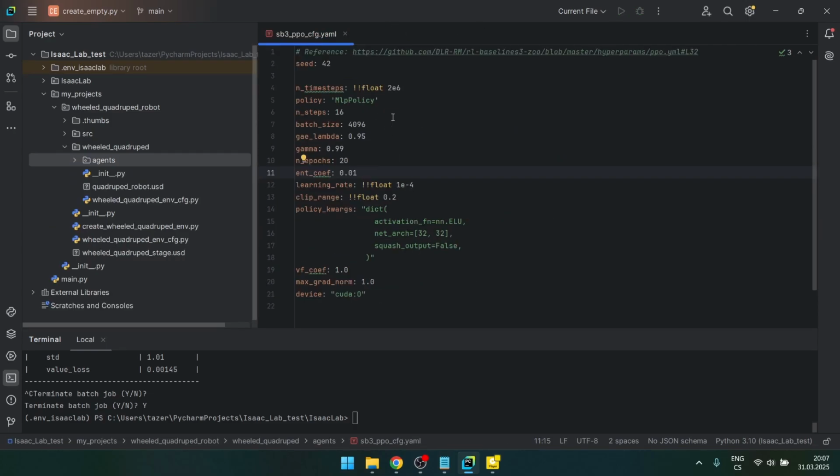There's also this PPO file, which is for the learning, and you can change some parameters here too. So this is the neural network. That's the policy that's controlling the robot, I think. I haven't looked into it, but I'm pretty sure with these two numbers you define the number of hidden layers and how tall they are. One hidden layer with 32 neurons and a second one with also 32 neurons.